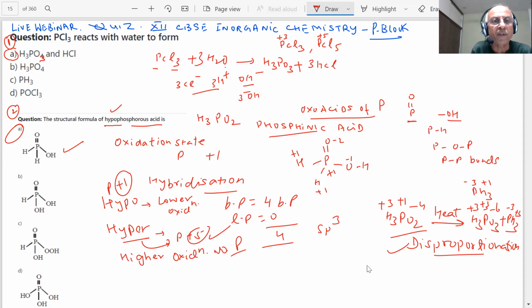So when the name is hypo, we have to see that the oxidation number of phosphorus will be lower, because how will I remember so many formulas? That is the point of doing all this, because a question is definitely coming in the paper. Phosphorus oxides are most important, and there will be a question in all papers. There is confusion for the student because there are so many, and how to remember the names is also an important point: hypophosphorus, orthophosphorus, pyrophosphorus, hypophosphoric, orthophosphoric, pyrophosphoric, metaphosphorus, so many are there.